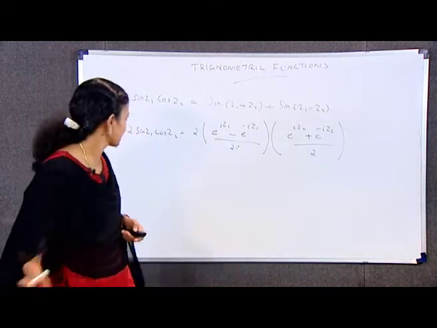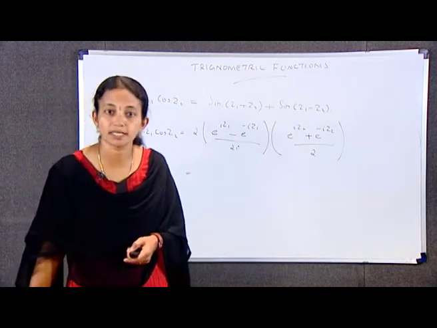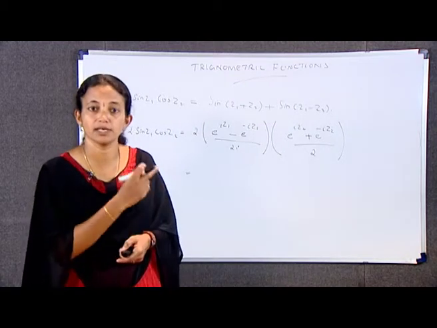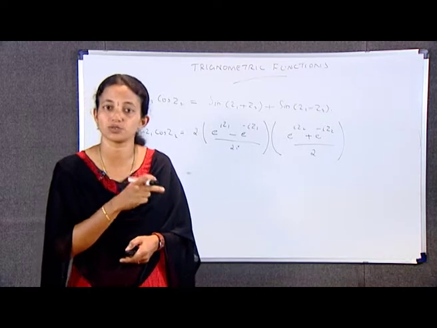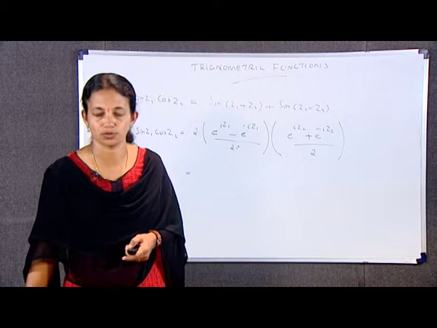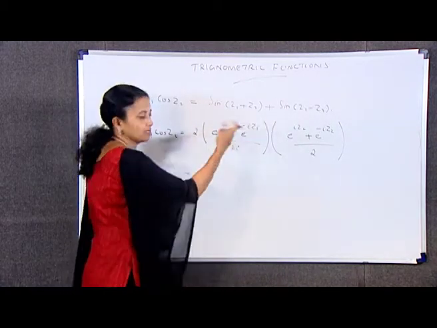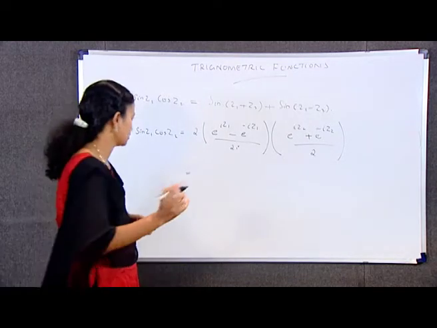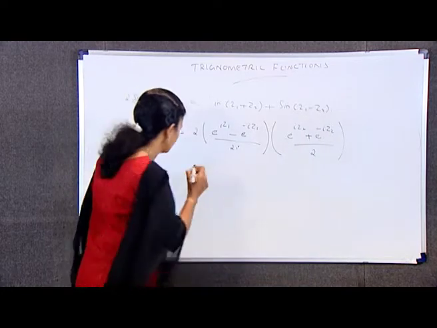By multiplying, I can write it as e raised to iz1 e raised to iz2 plus e raised to iz1 into e raised to minus iz2 minus e raised to minus iz1 into e raised to iz2 minus e raised to minus iz1 into e raised to minus iz2, divided by 2i. That is, by merely multiplying the corresponding terms, divided by 2i, which I can write as e raised to i into z1 plus z2